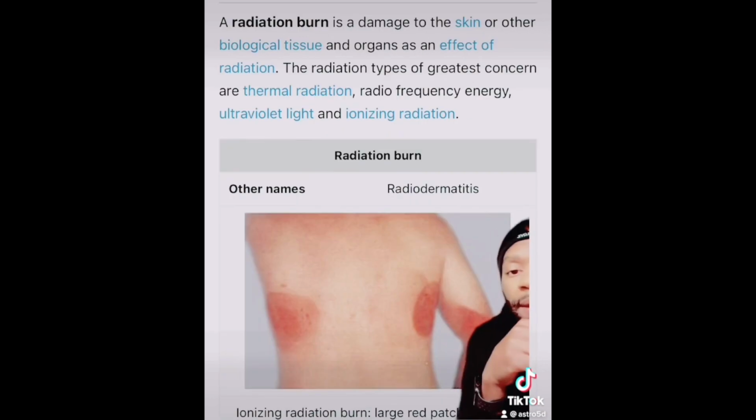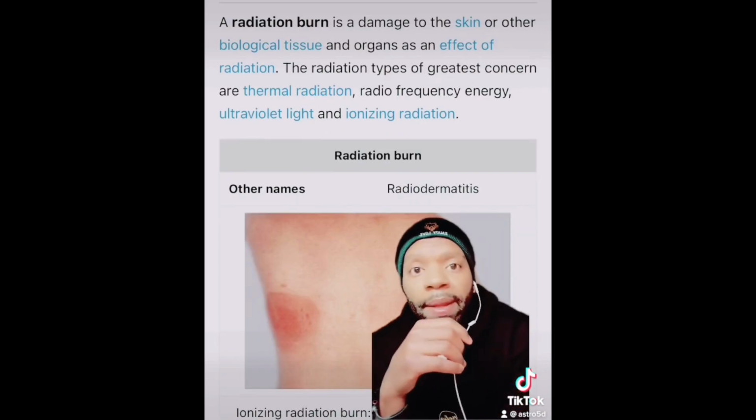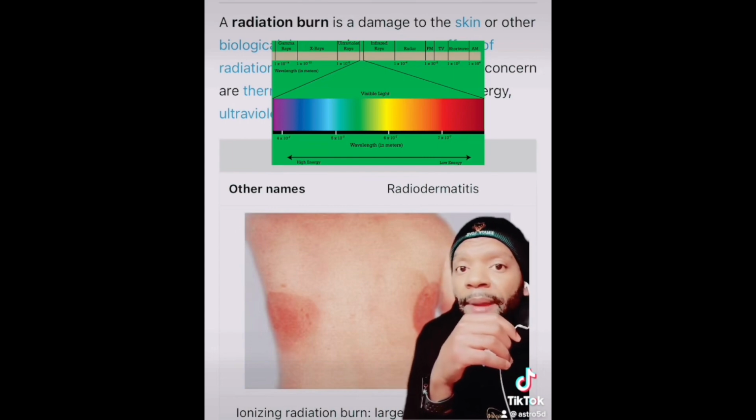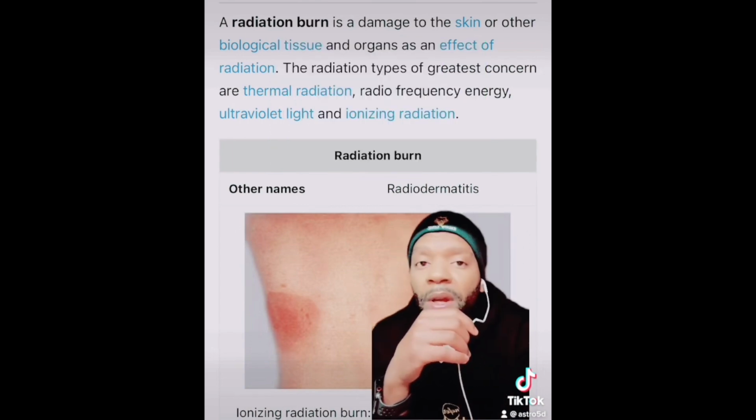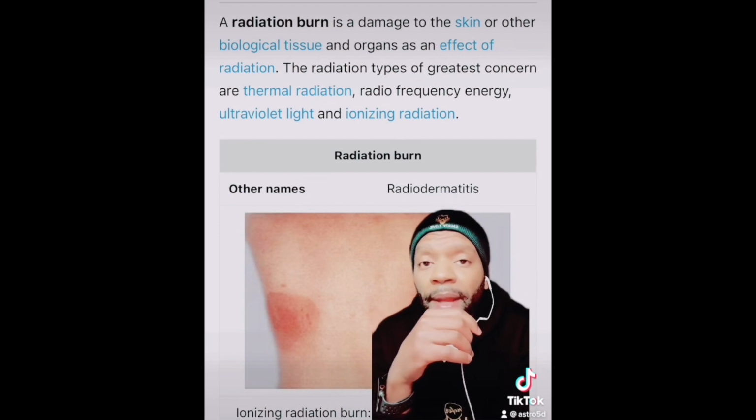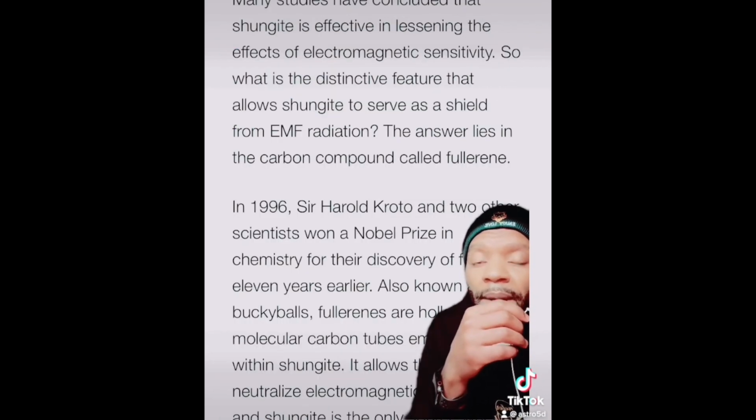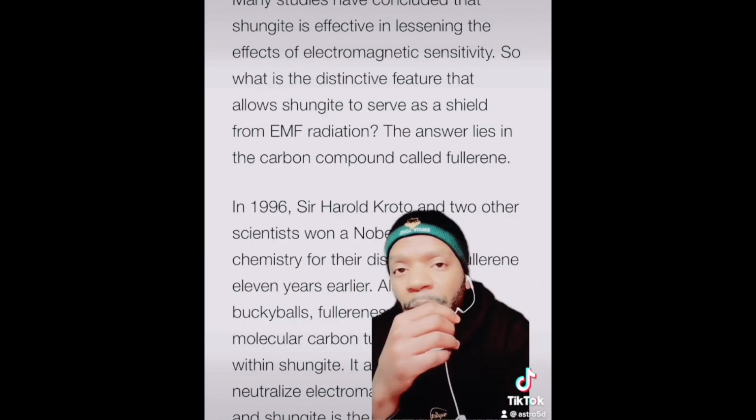Get that. Think of it this way. Sunburn is just radiation burn, rebranded. But on the electromagnetic spectrum, that's coming from ultraviolet light. Talking about the radiation from the 5G in your backyard. Another way, you can get an element called shungite. Spiritually, it helps you protect from radiation.